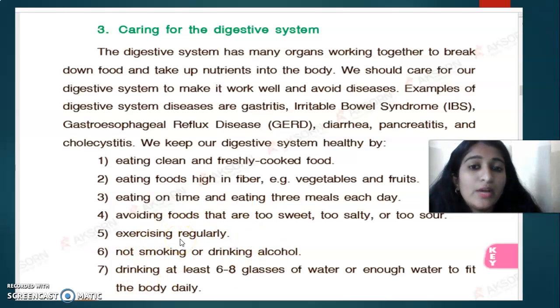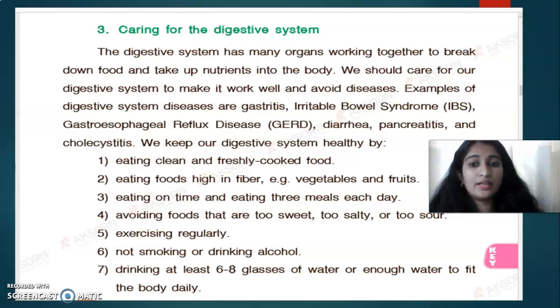And you need to avoid food which is too sweet, too salty or too spicy. We need to exercise regularly, and we do not need to smoke or drink alcohol. We need to drink about 6 to 8 glasses of water. Okay, that is taking care of the digestive system.